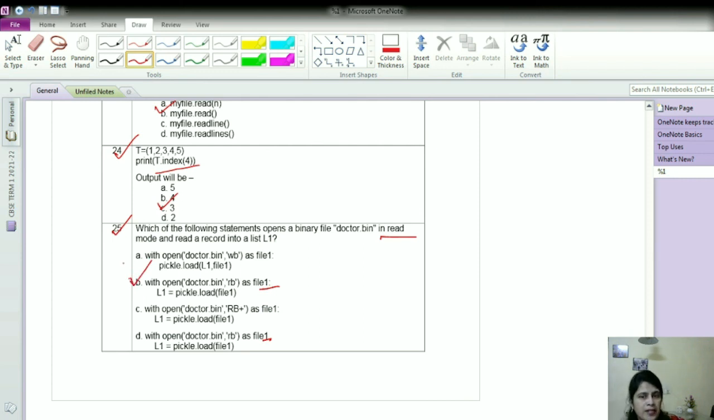Okay, so this completes all the 25 questions. Some practice questions I have tried to mention here for section A type of questions. Hope it will help the students a lot.